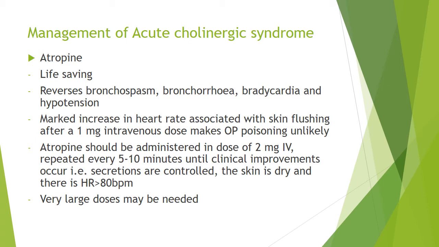The specific management is atropine. Atropine is life-saving. It reverses bronchospasm, bronchorrhea, bradycardia, and hypotension, all the muscarinic effects. If there is a marked increase in heart rate associated with flushing after a 1 mg intravenous dose of atropine, OP poisoning is unlikely. So you can use this as a test to see if there is OP poisoning or not.